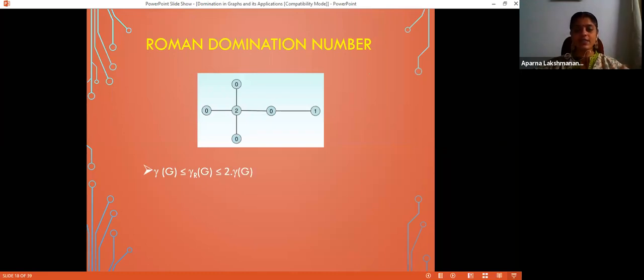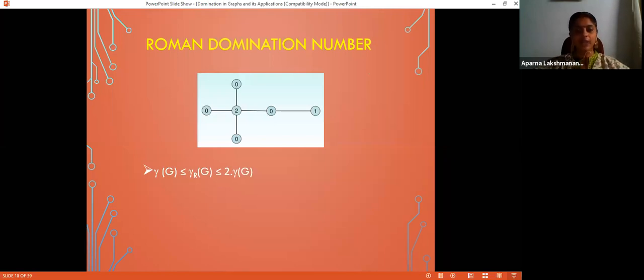All vertices labeled 2 I have chosen, and all vertices labeled 1 also I have chosen. Vertices which are labeled 0 are adjacent to the vertices which are labeled 2. So the non-zero vertices in a Roman dominating function give me a dominating set. So the domination number is a lower bound for the Roman domination number.